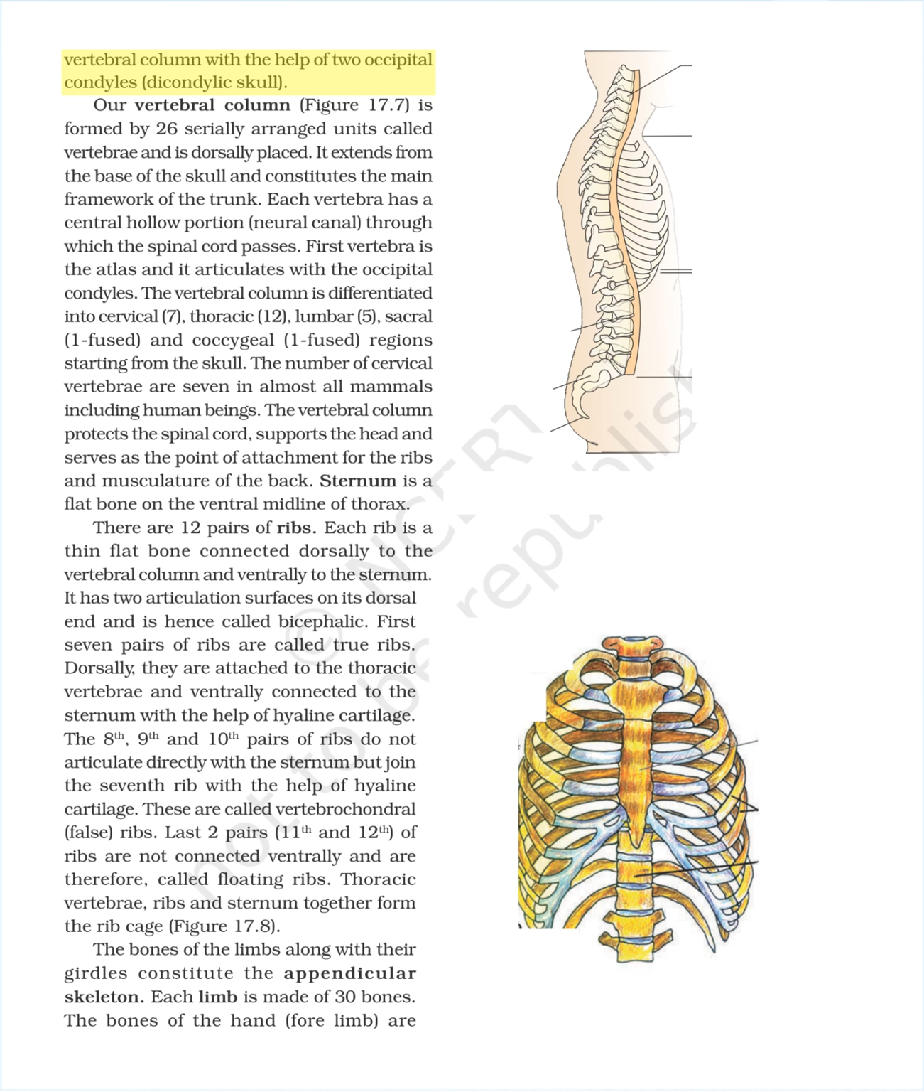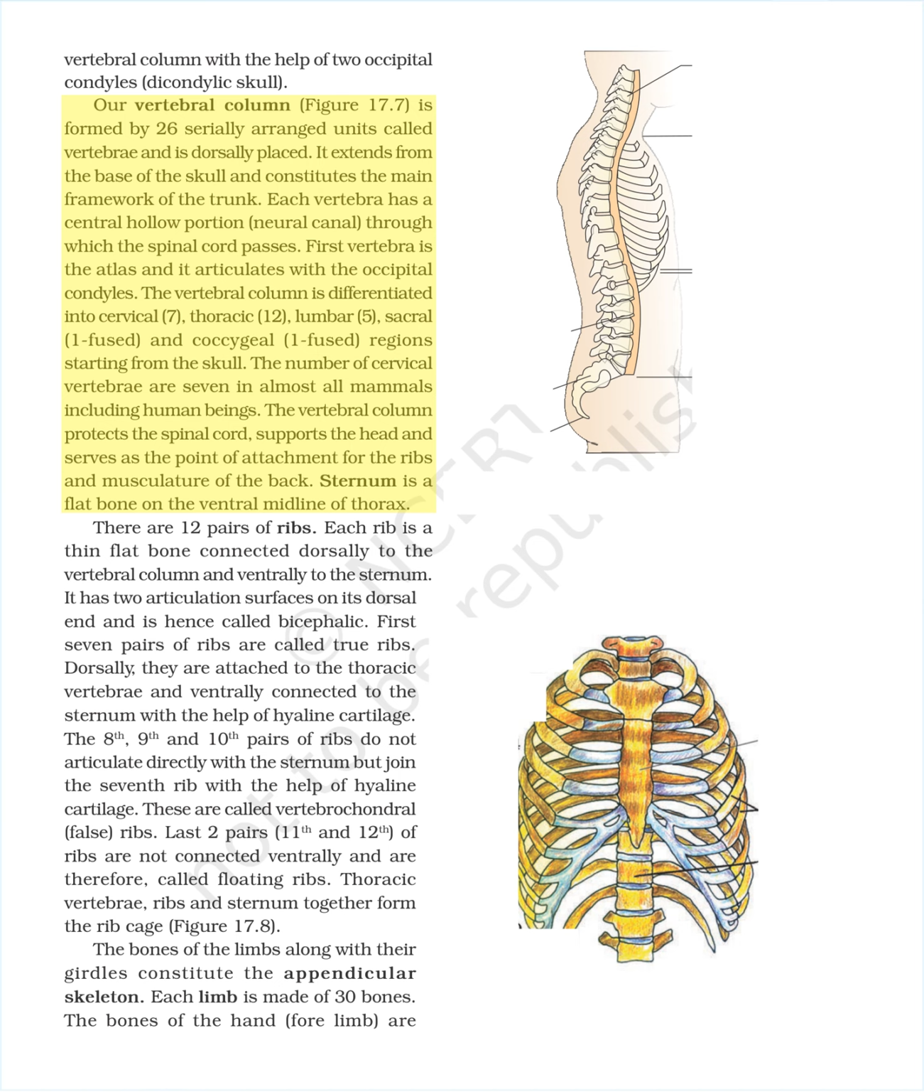Our vertebral column, figure 17.7, is formed by 26 serially arranged units called vertebrae and is dorsally placed. It extends from the base of the skull and constitutes the main framework of the trunk. Each vertebra has a central hollow portion, the neural canal, through which the spinal cord passes. The first vertebra is the atlas and it articulates with the occipital condyles.